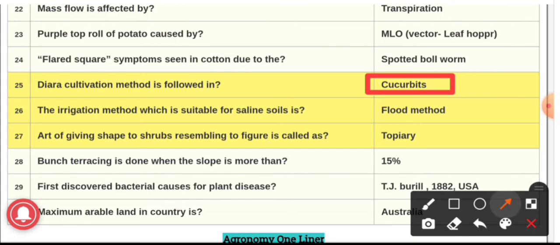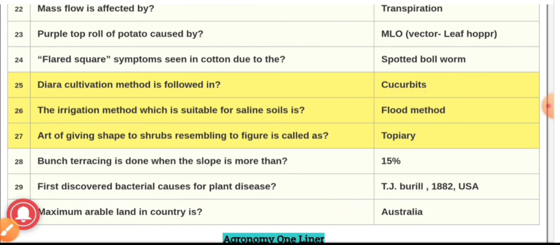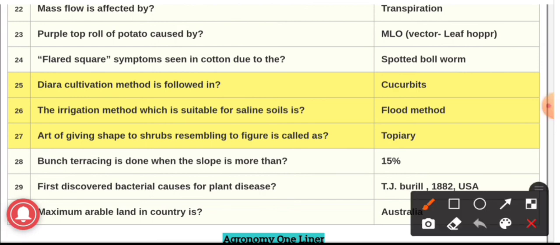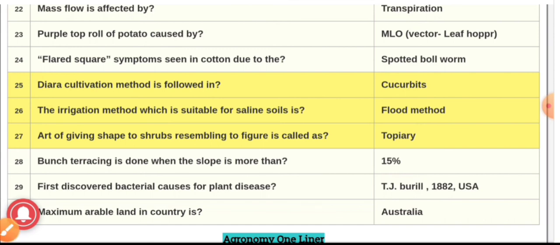26th question. The irrigation method which is suitable for saline soil is, and the answer is flood method. It is mostly suitable for saline soils. Question number 27. Art of giving shape to shrubs resembling a figure is called topiary. Question number 28. Bench terracing is done when the slope is more than 15% or in the range of 16 to 33%.